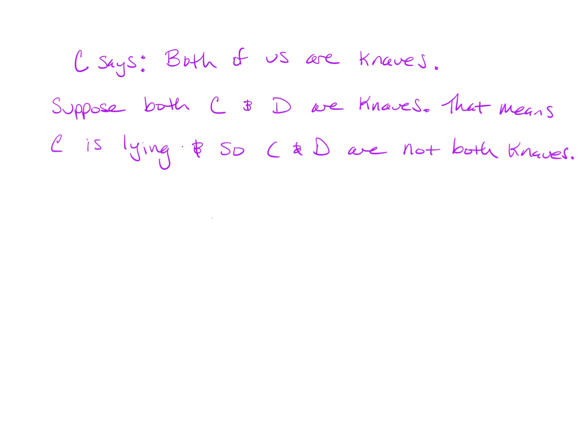Because it's impossible that C is telling the truth, right? Because if C were telling the truth, we get a contradiction. And if C is lying, that makes C a knave. So the only option is C must be a knave. Okay. And if C is a knave, that means that this statement is a lie. And the only way this statement could be a lie is if D is a knight.